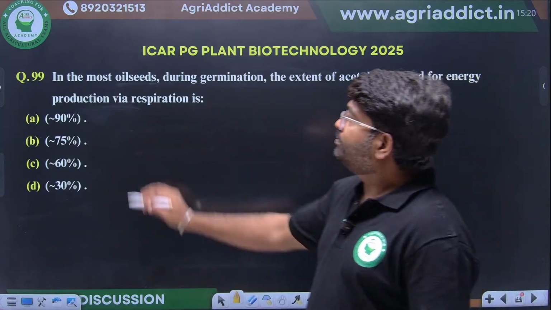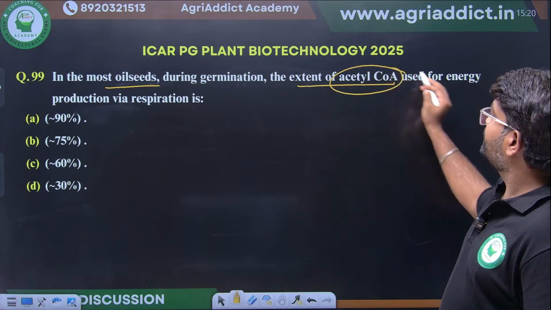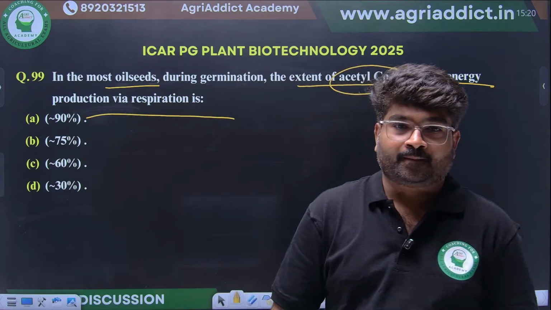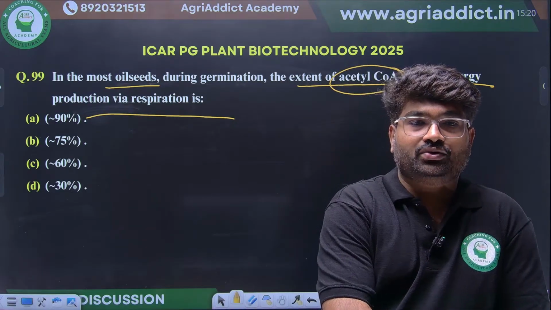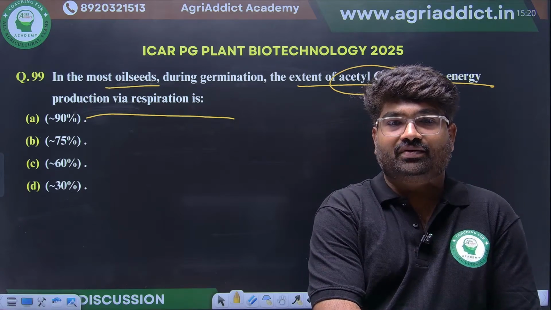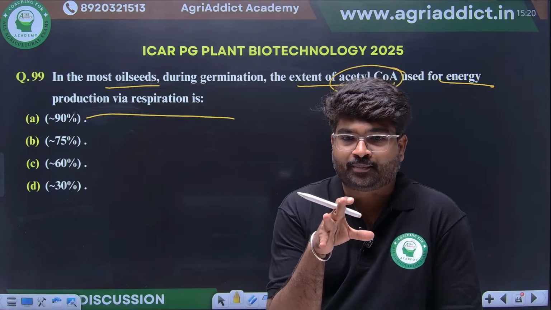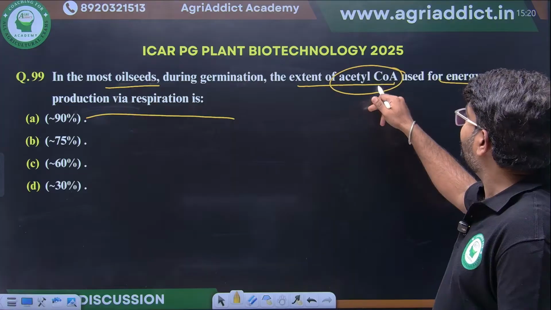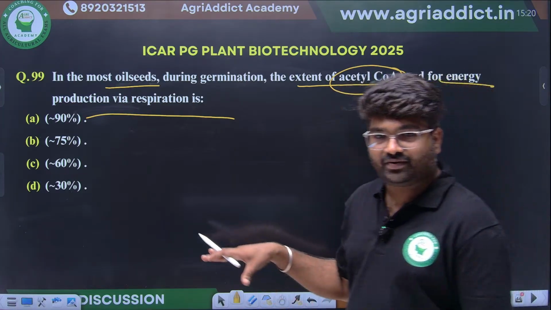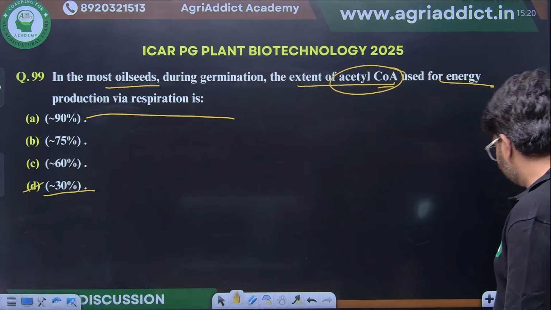Next thing, in most oil seeds during germination, the extent of acetyl-CoA used for energy production via respiration is what? How much percentage will be used? Here you have to remember about the glyoxylate cycle also. They are asking the approximate percentage of acetyl-CoA directly utilized for energy in respiration. This is a static question. Around 30% it will use, just remember that.